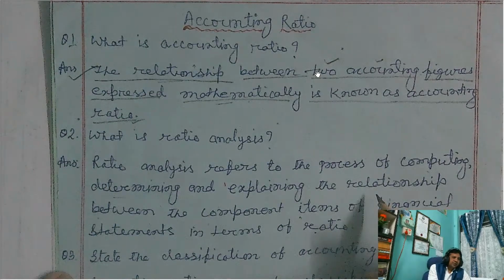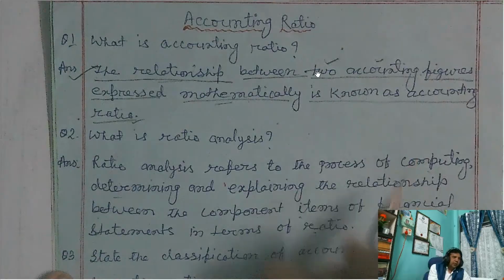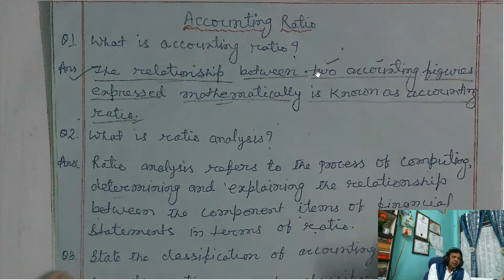Accounting ratio is computed with the help of accounting figures, that is, the value of various assets and liabilities: current assets, non-current assets, current liabilities, non-current liabilities. These we find in the balance sheet of a company. Gross profit ratio, net profit ratio, operating ratio: these we calculate from the profit and loss statement.